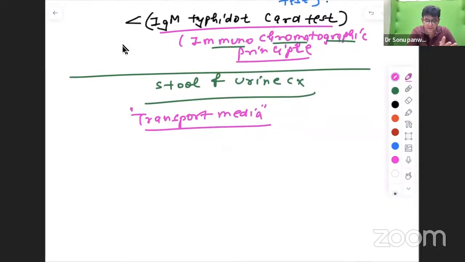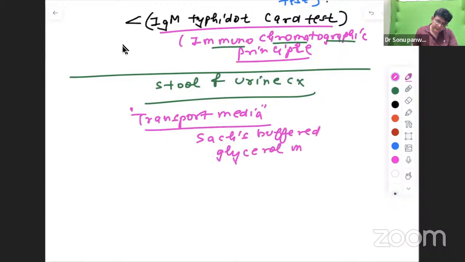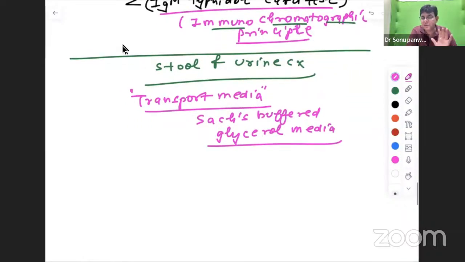If somebody asks you, the answer is Sach's buffered glycerol saline. That is the transport media used even for Shigella, and for Salmonella. Here we are talking about Salmonella. So Sach's buffered glycerol saline is the media used as a transport media for stool and urine culture.